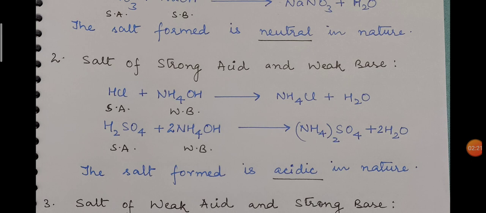Now these salts, ammonium chloride and ammonium sulfate, are acidic in nature. It is because the acid we are using is strong, whereas the base we are using is weak. So if you don't know the nature of a salt, whether it is acidic, basic or neutral, then you have to decide on the basis of the acid and base from which the salt is formed. That is the only way to decide.